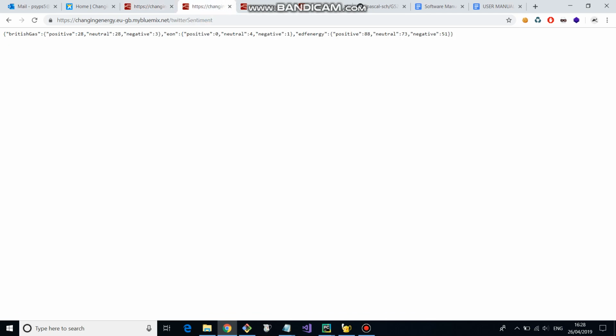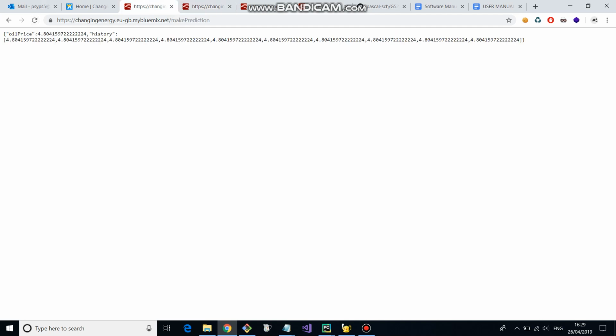Another endpoint that we use is the Twitter sentiment. This is always running in the background, keeping track and updating its own database for all the sentiment that's going on. A user can simply reload the page and get the most accurate information. If you do this periodically, the information will update in a live way. And the same goes for the make prediction.